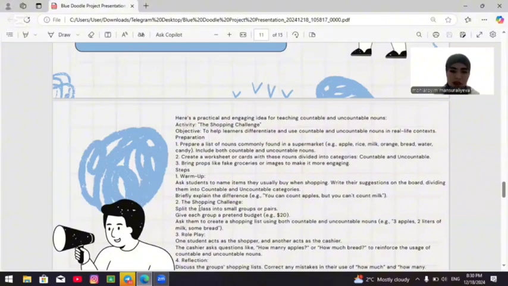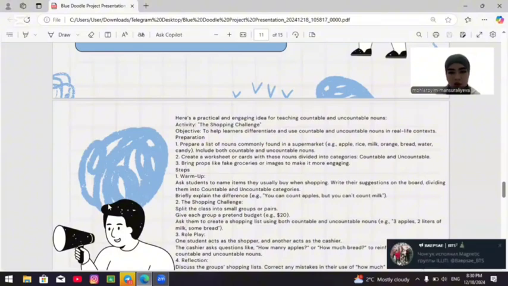Split the class into small groups or pairs. Give each group a pretend budget. Example: $20. Ask them to create a shopping list using both countable and uncountable nouns. Examples: 3 apples, 2 liters of milk, some bread.